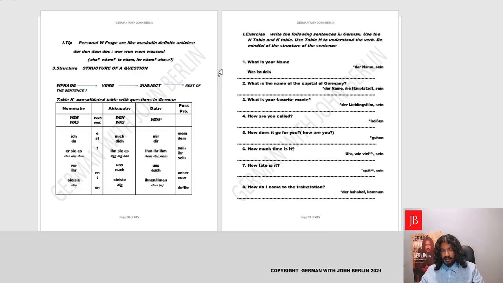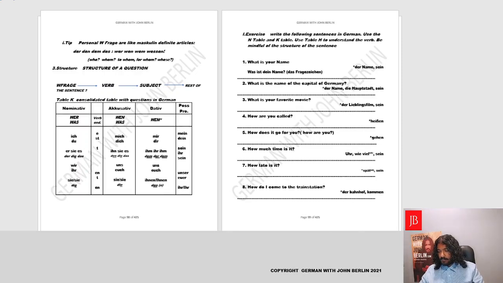And as you see, der does not give its ending. Yes, der, das doesn't give its ending. So we'll not take any ending. Simply was ist dein Name. In the end, we'll write a question mark. In German, we call this Fragezeichen. Das Fragezeichen, the question mark. Yeah. Question mark is important, else how will we know that it's a question?